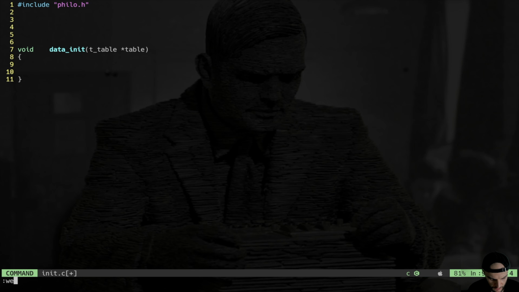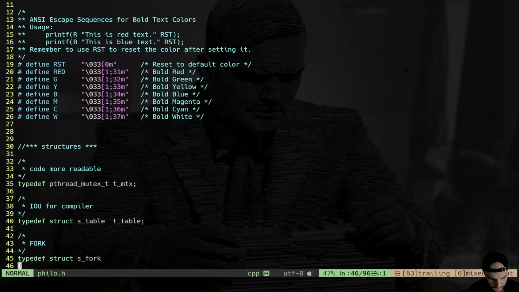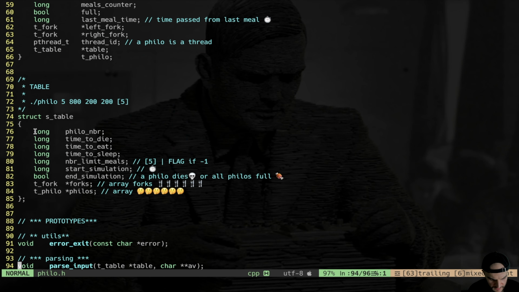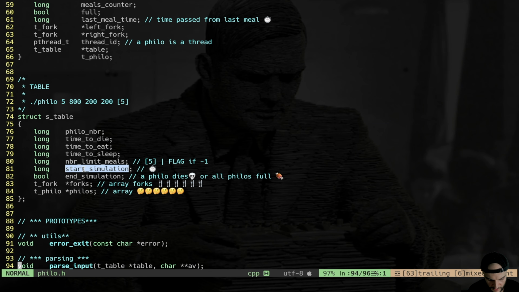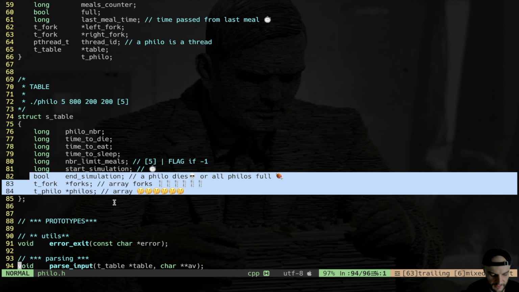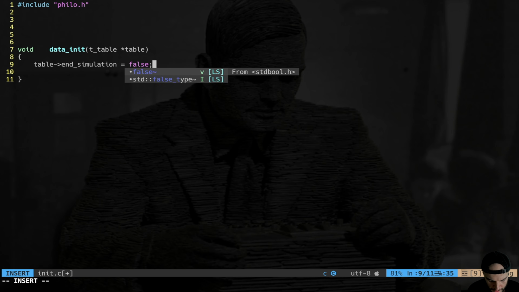And now what we want to do, let's go back to philo.h. Given the table, we have all these values that are already set, right? Start simulation we're going to do later, the boolean end simulation. We're going to set these three. We're going to malloc first the philosophers, and end simulation we're going to put false. So table end simulation is equal to false. This is a very important boolean we're going to use a lot.